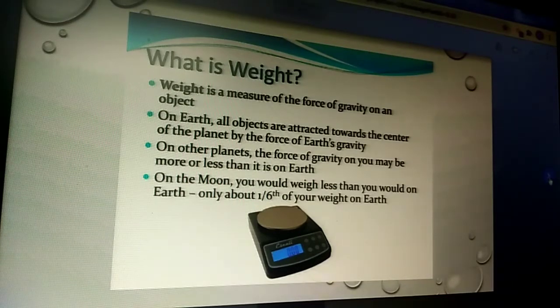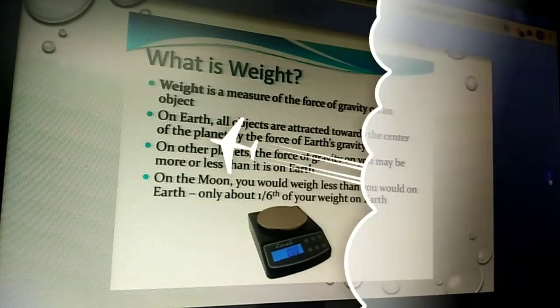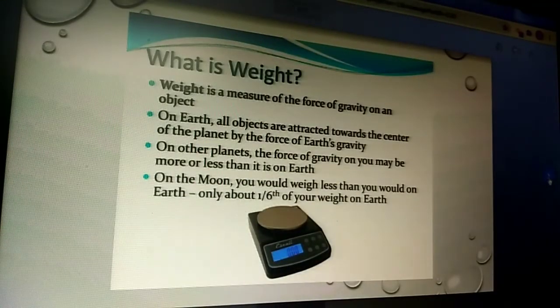That is, when the mass of any object is under the influence of gravitational force, it is called weight of the object. Objects are attracted towards the center of the planet by the force of Earth's gravity. That is gravitational force, which is the weakest force.